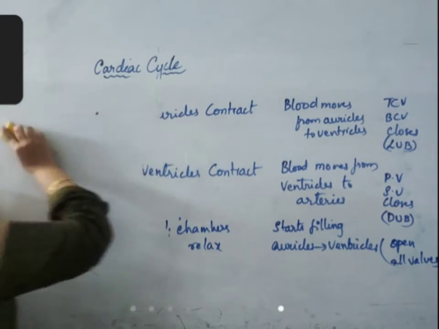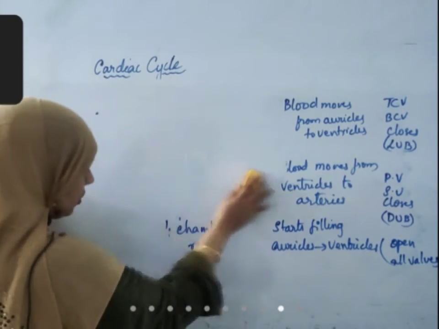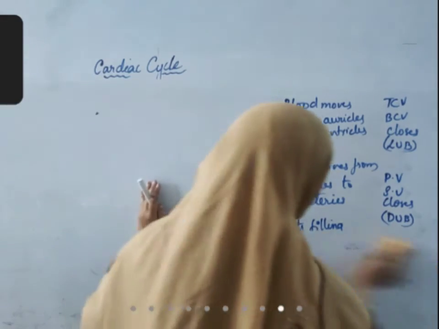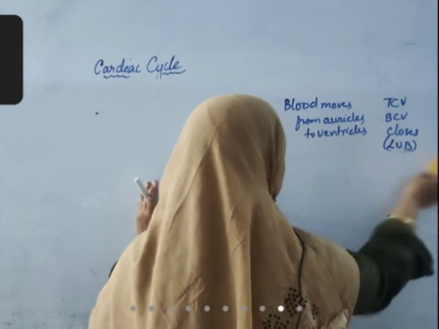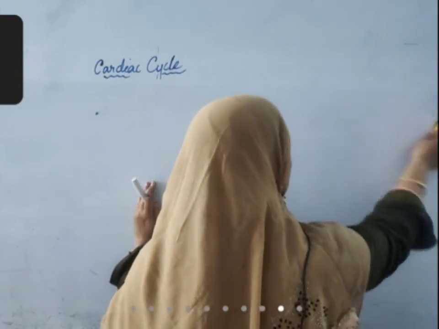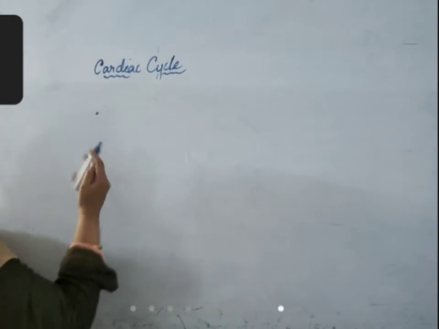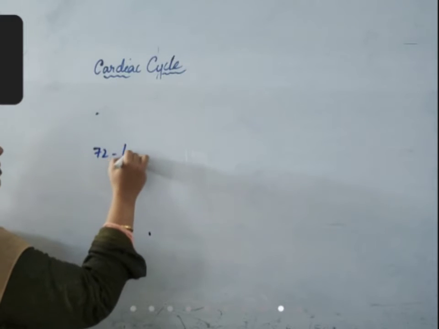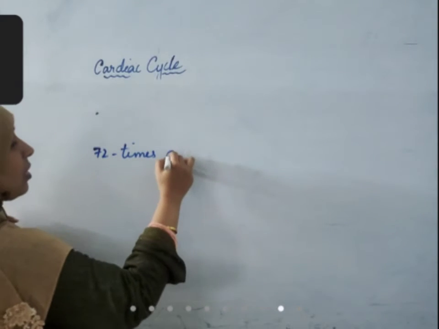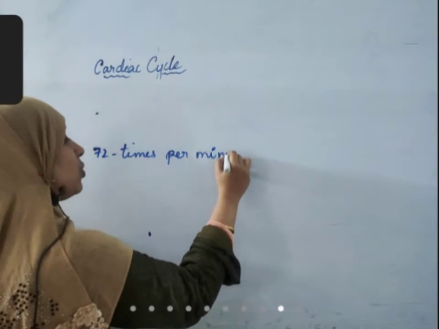How many times does this cardiac cycle occur per minute? Cardiac cycle occurs 72 times per minute. You can count it also.